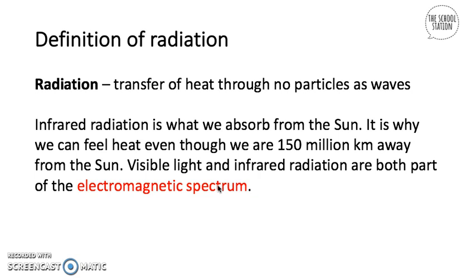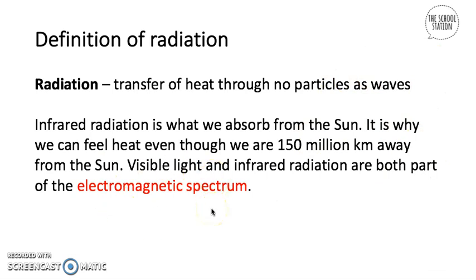At the same time, whenever you're in the sun, you'll see the sunlight coming into you. These are the two main ways that heat is transferred as waves. So visible light and infrared radiation both work through waves, and this is part of the electromagnetic spectrum.